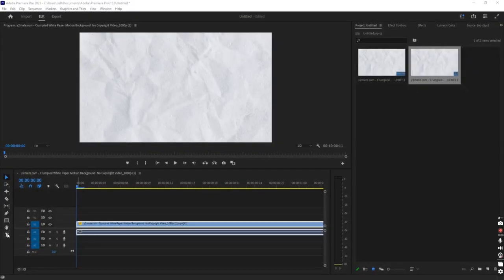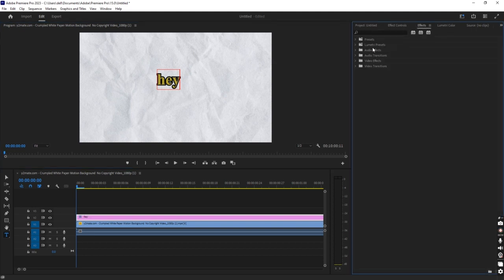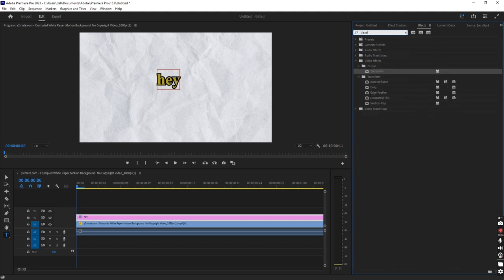First, go on text. Now you can see text. Click on it and write whatever you want to write. Now I just need to go in effect. Just go in effect and search transform. Now you can see here is transform.